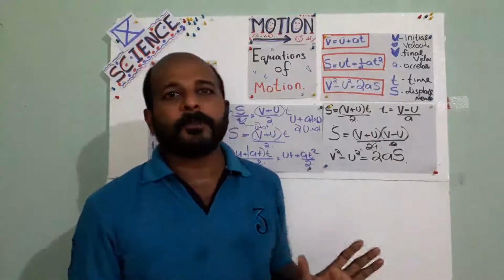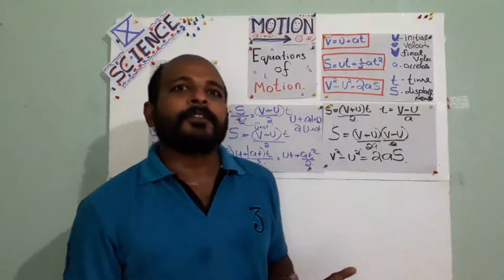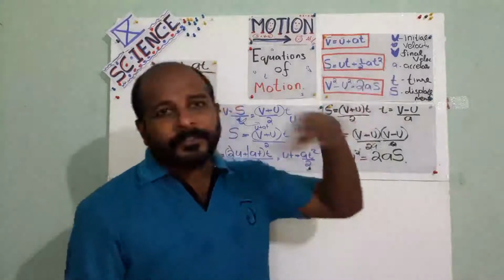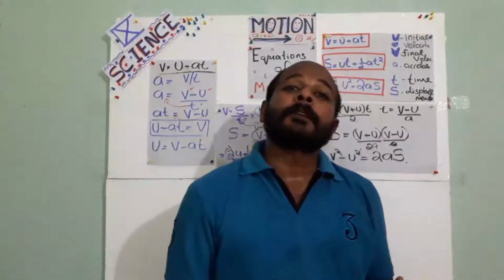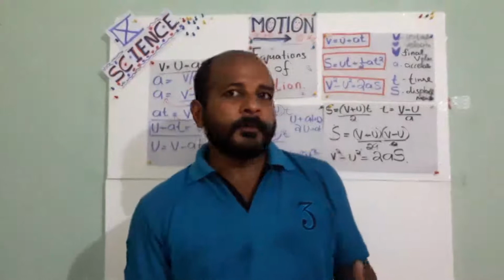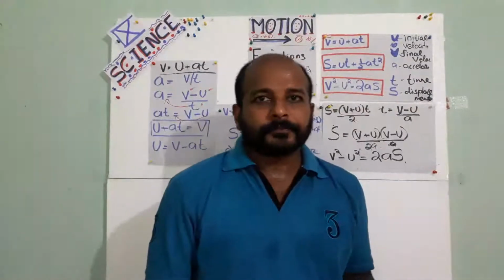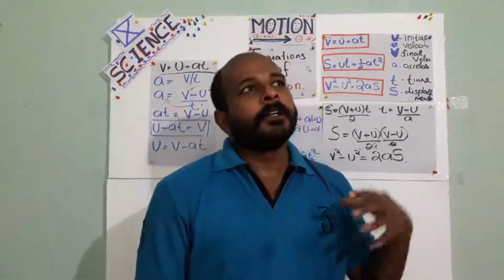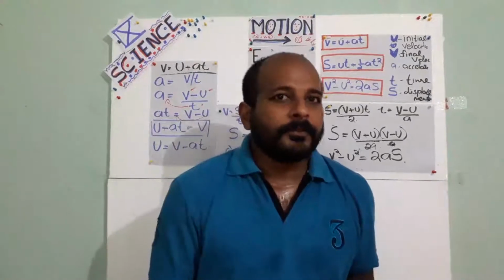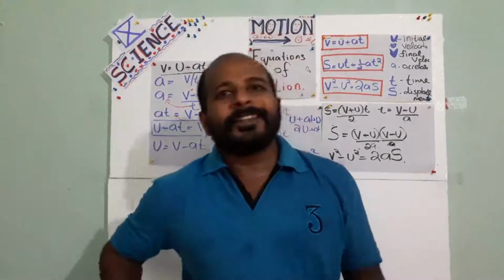Okay, that's the most important part of physics, and the same equations we need to derive from that graph also. And after that we will go with the numericals. I think numericals are very simple.